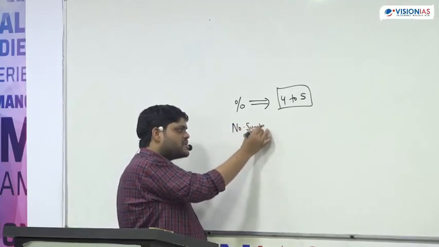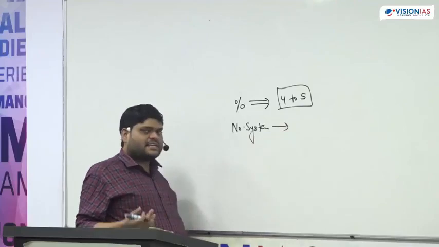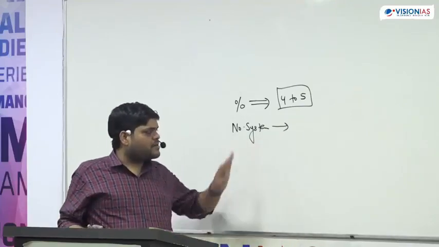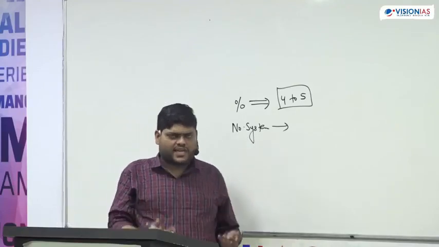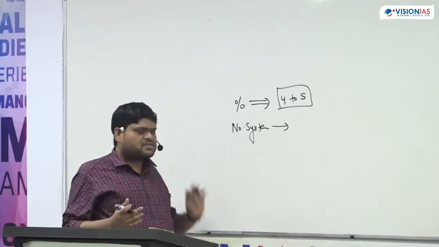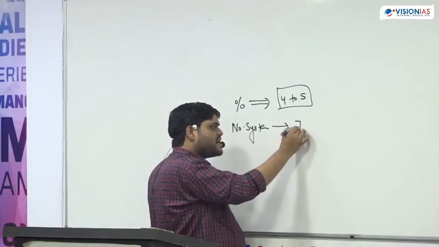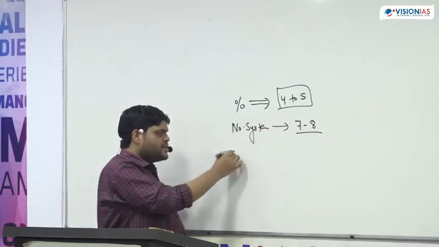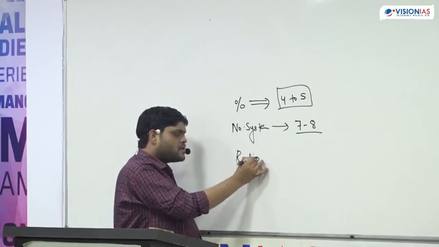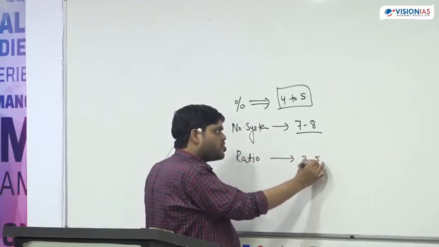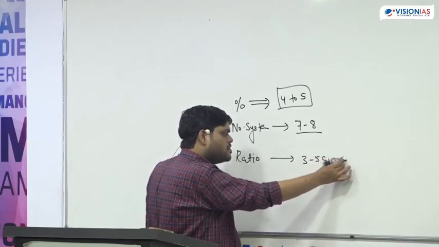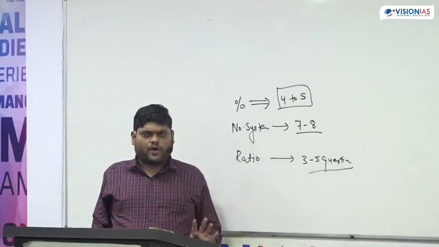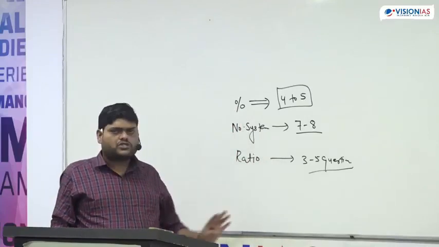If you see the last 3 years' papers, more than 60-70% of the mathematics questions are directly from number system, but this pattern can change. So again, number system is very important. At least 7 to 8 questions are directly from number system. Then the ratio part, 3 to 5 questions. So these 3 topics are the most important ones.